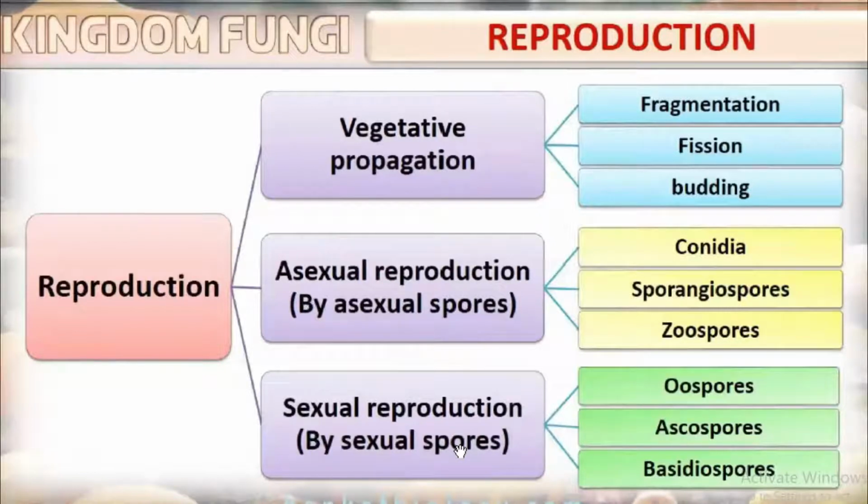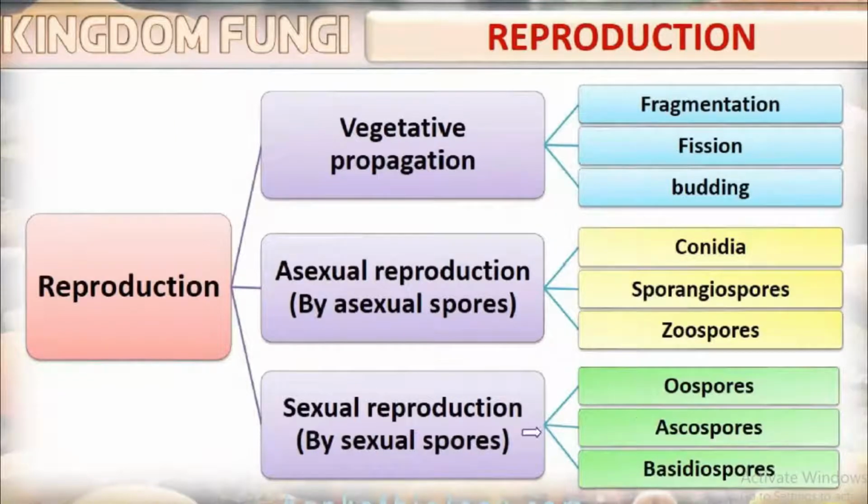Vegetative propagation is divided into three. They are fragmentation, fission, budding. Then asexual spores, which are they? The asexual spores are conidia, sporangiospores, and zoospores. Study these names: conidia, sporangiospores, and zoospores. While oospores, ascospores, basidiospores, etc., come under sexual reproduction.